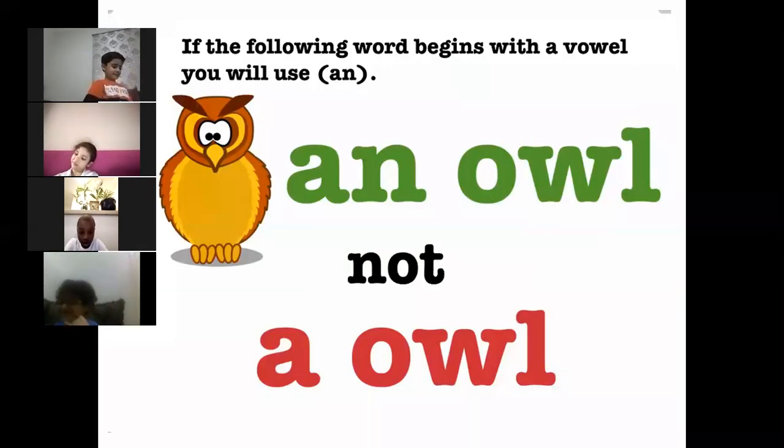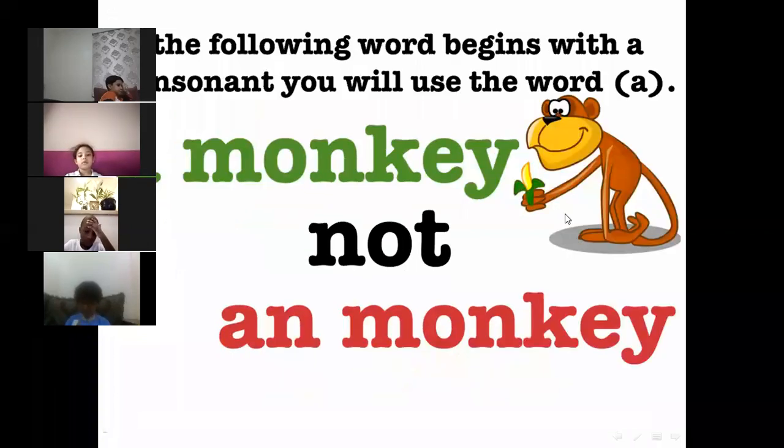Here, the word owl, it starts with O, right? And it has a vowel sound in the beginning. So we will use an owl, not a owl. Why? We cannot put A before the vowel. So an owl, not a owl. So the following words that begin with a vowel, you will use an.